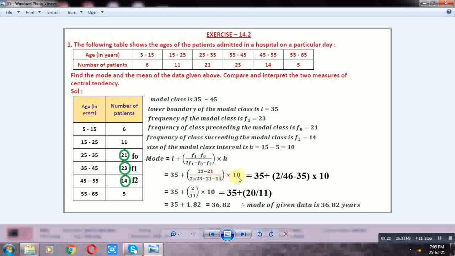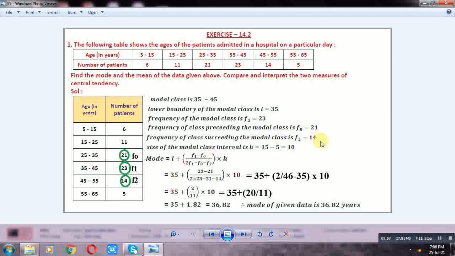Are the given classes inclusive or exclusive? Exclusive classes. In exclusive classes, limits and boundaries are the same. So the size of class is the difference between any two lower limits, or any two upper limits, or the difference between any two boundaries of exclusive classes. So H is equal to 35 minus 25, that is equal to 10. Okay, the value of H is equal to 10.